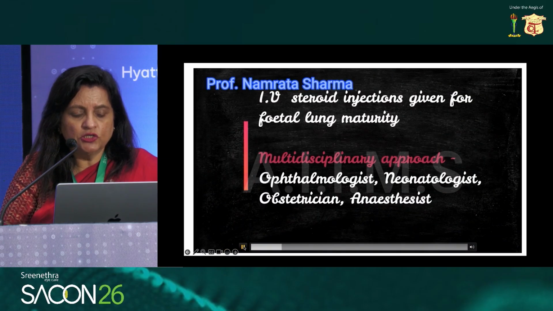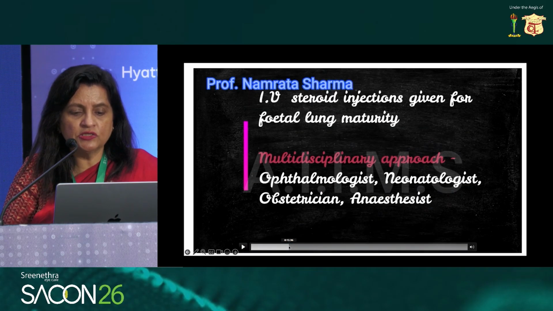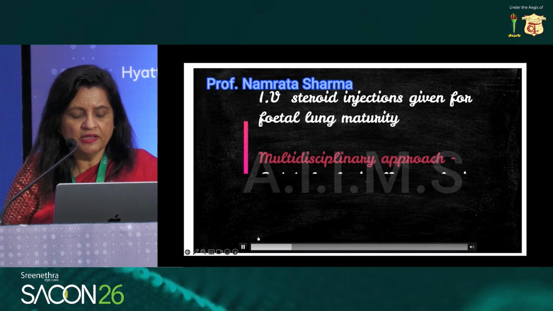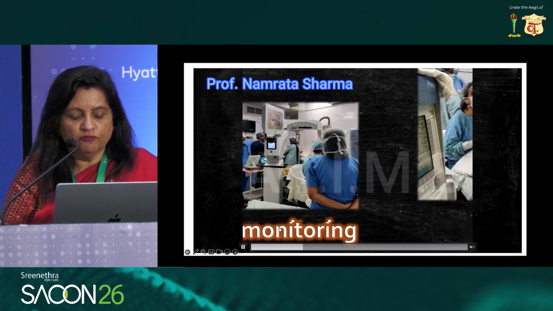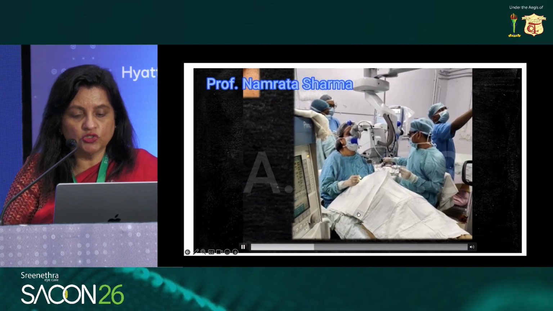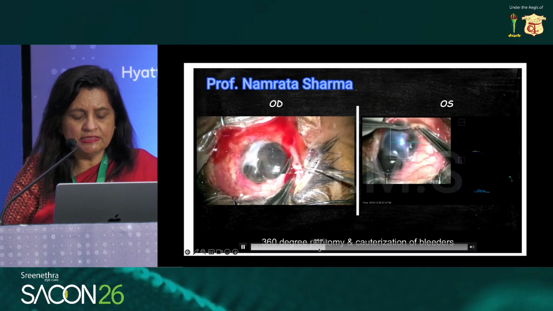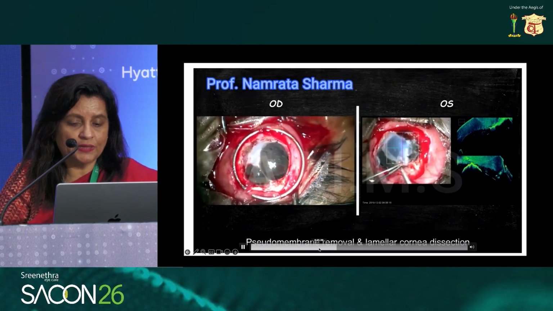So we put the patient on medical management, and IV steroids were given in this patient for fetal lung maturity, and an ophthalmologist, neonatologist, obstetrician, and anesthetist were roped in from the AIIMS team. Fetal monitoring is being done by the neonatologist. There was a gynecologist also in the event of a preterm labor, and an anesthetist. And we are trying to do bilateral sclerokeratoplasty here.